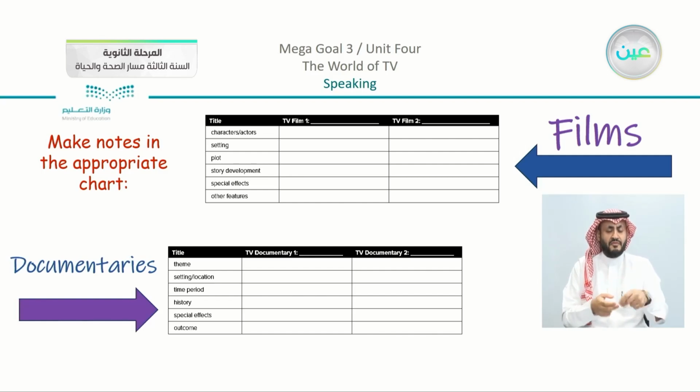So in the table here, you can see that there are the different elements that I just read with you. And of course there is TV film number 1, TV film number 2, or documentary number 1, documentary number 2. You are going to just fill in the chart and then use the chart that you have here to speak in class with your other classmates.